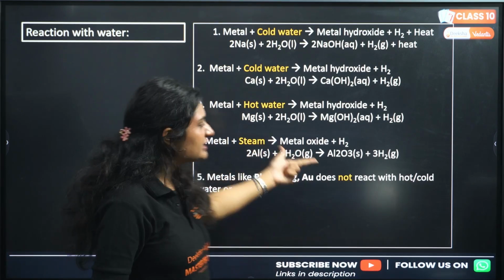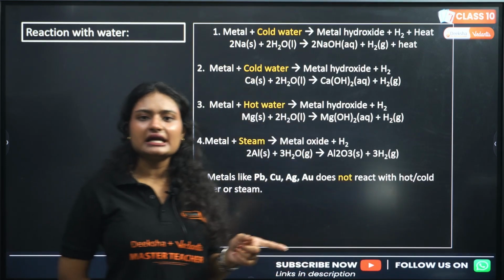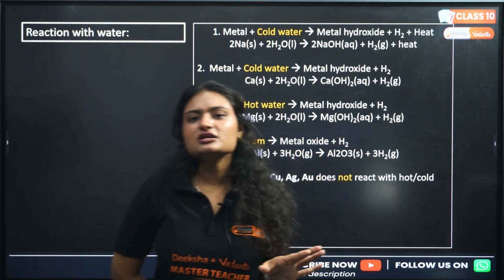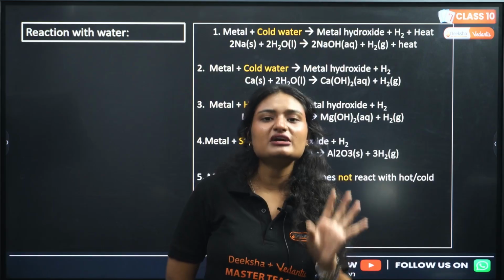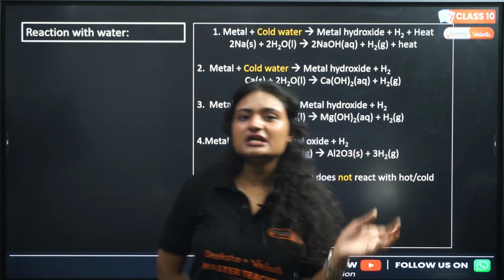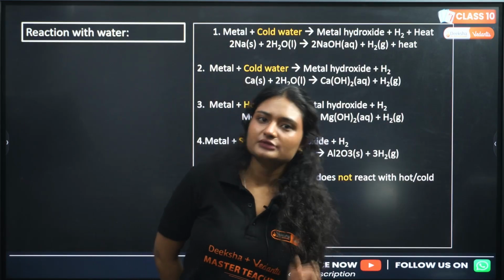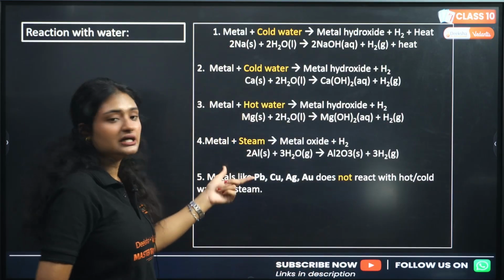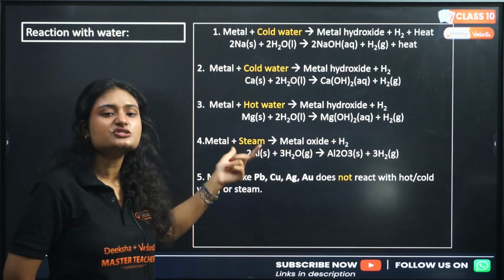And what do we get? Metal oxide plus hydrogen. Why are we getting metal oxide and not metal hydroxide? The reason is metal oxides are more stable at higher temperature, while metal hydroxide is not stable at higher temperature. Metal hydroxide will decompose into metal oxide and water. Clear? That's why we get metal oxide when metals react with steam.